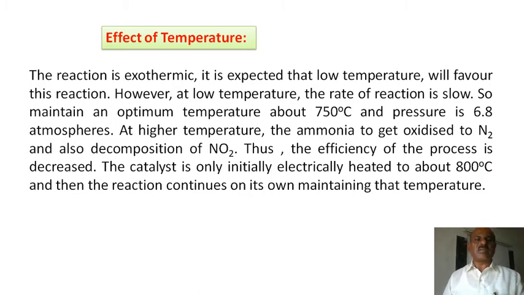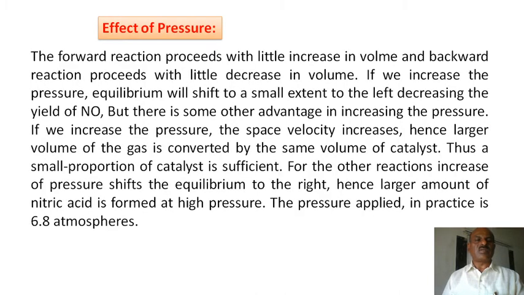Now, what are the effects in this reaction? The reaction is exothermic, so it is expected that low temperature will be favored. However, at low temperature, the rate of the reaction is slow. It has to be maintained at about 750 degrees Celsius and the pressure at 6.8 atmosphere. At higher temperature, the ammonia gets oxidized to N2 and decomposition takes place. So you remember, the maximum temperature is 750 degrees. More than this temperature, there is a decomposition and ammonia is directly converted to N2.